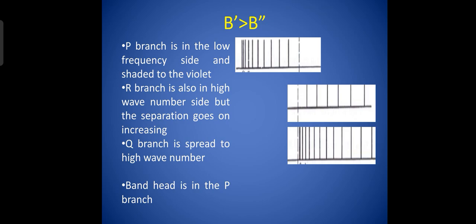Now consider the case B prime is greater than B double prime. When B prime is greater than B double prime, the same equations are used to calculate the wave numbers, and it is found that the P branch is in the low frequency side and shaded towards the violet. Since it is shaded towards the violet, the band head occurs in the P branch. R branch is also in the high wave number side, but the separation goes on increasing. Q branch is spread to high wave number side and the separation goes on increasing.